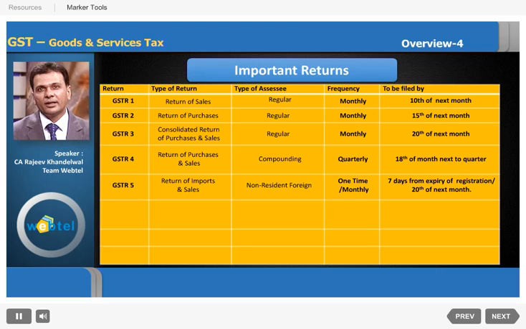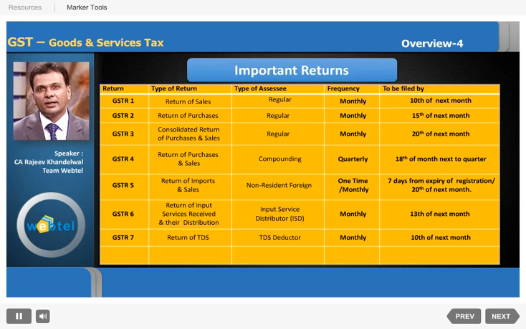GSTR 6 is the return of input services received and distributed, and it is to be filed by the input service distributor on a monthly basis by 13th of the next month. GSTR 7 is the return of TDS. Yes, even TDS is applicable in the case of GST, and the people to whom it will be applicable, or the supplies on which it will be applicable, will be known in due course. Such a person, the tax deductor, will have to file a monthly return by 10th of the next month. So monthly returns, and quarterly returns in the case of a compounding dealer.